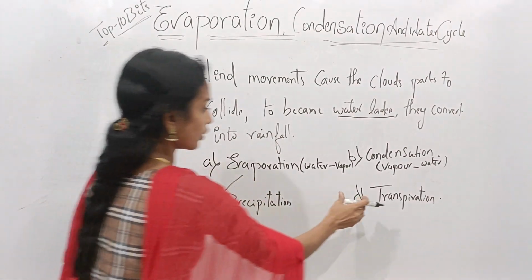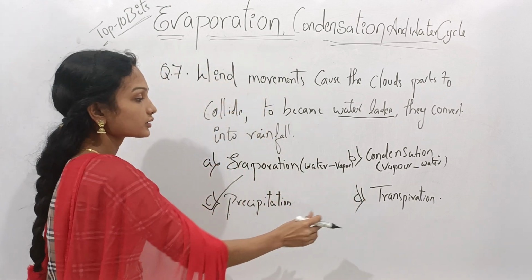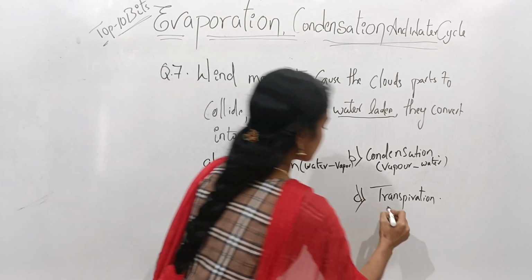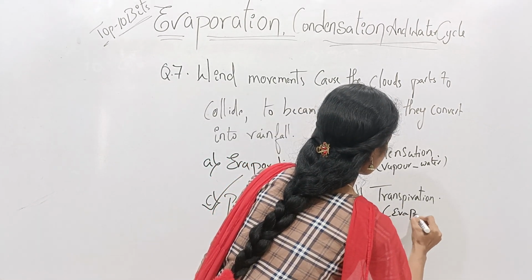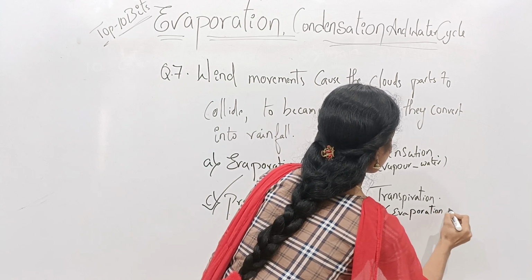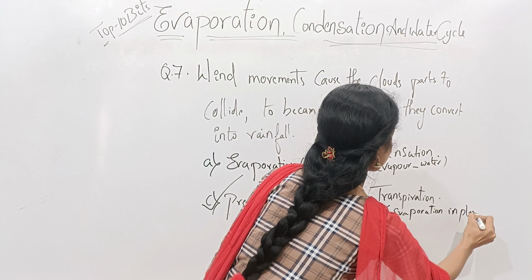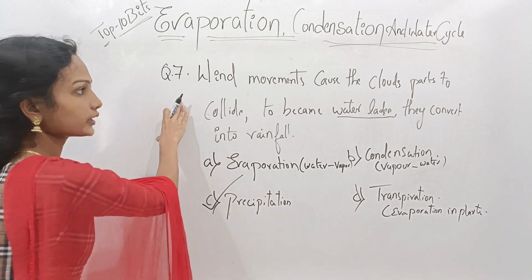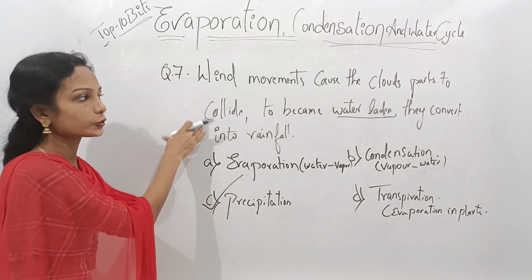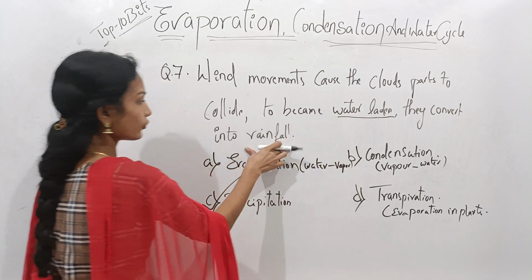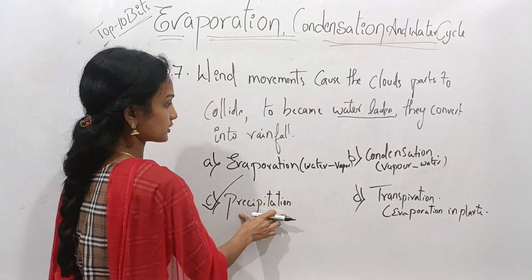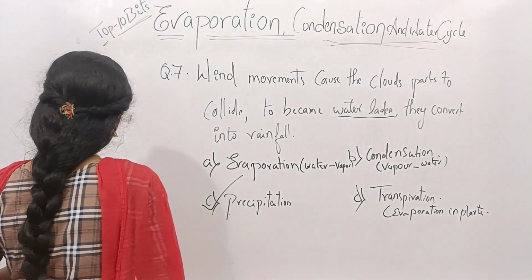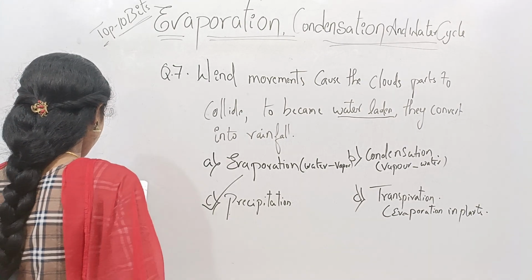And then come to option D, transpiration. The evaporation process that occurs in plants is known as transpiration. Here the correct option is C, that is precipitation. Wind movements cause the cloud parts to collide to become water laden. They are converted to rainfall, and this process is known as precipitation. Then come to question number 8.